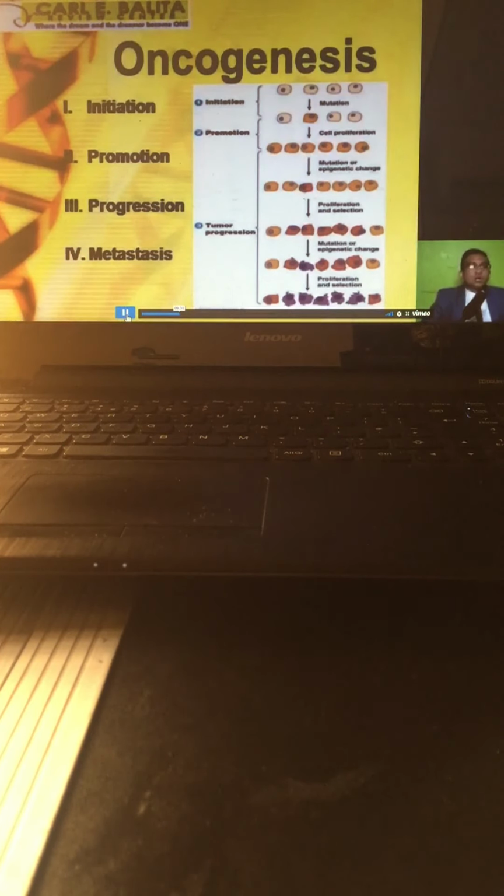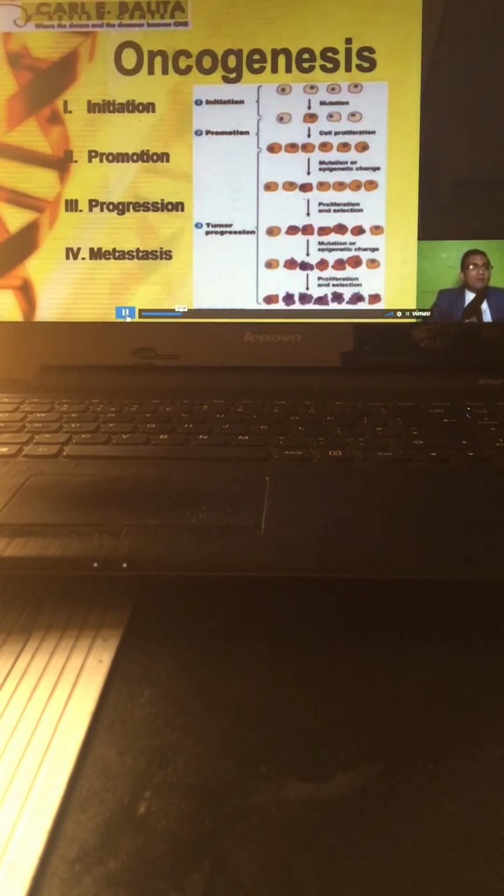Alright. Now, the last stage is your stage of metastasis. Okay, anong nangyayari sa metastasis? Until such time in-invade natin ang organ. After invasion of that specific organ, what will occur? Since that is a cancer cell, it will continue to proliferate until such time that it will be what? It will have their metastasis or extension to nearby and distant organs in the body. Okay, pag sinabi na po natin meron ng metastasis, ito na yung tinatawag nating stage 4 cancer, terminal cancer. Kumalat na sa different parts of the body.